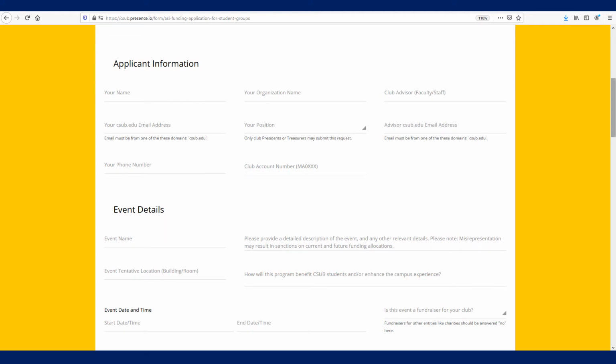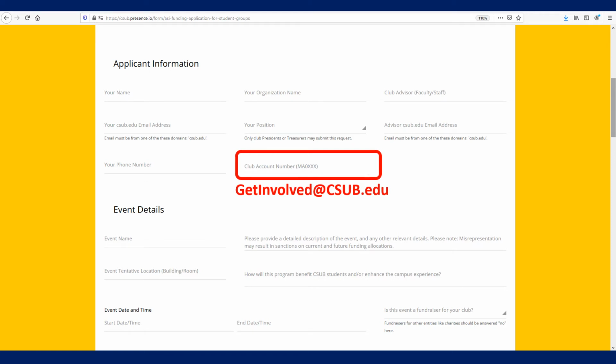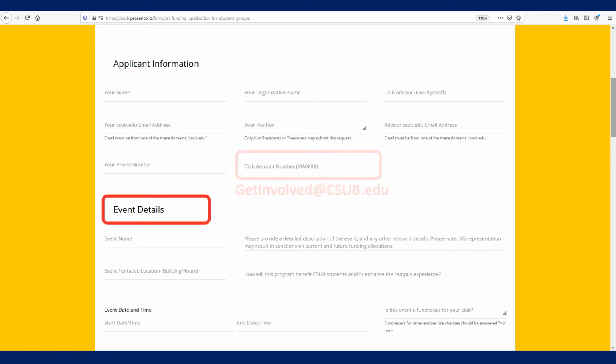Complete the applicant information section. Only a club president or treasurer can submit an application. If you do not have your club's project number, which is called an account number here, email us at getinvolved@csub.edu.